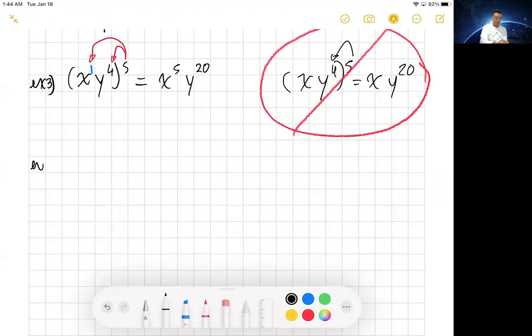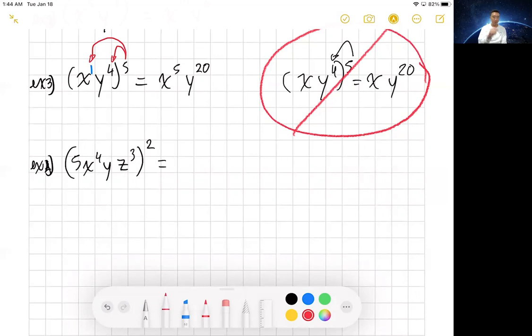Okay, let's make it a little more difficult. 5x to the 4th, y, z to the 3rd, all to the 2nd. Pause and see if you can do this on your own. Okay, so hopefully you remember what I said.